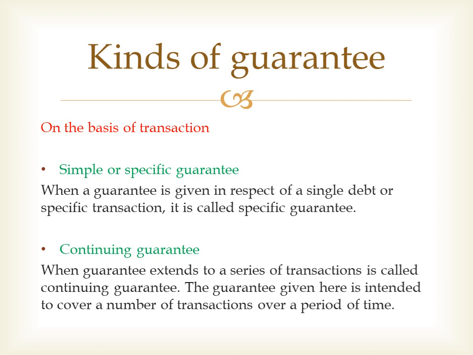This is a contract of continuing guarantee as it extends to any article that may be supplied from time to time to the extent of rupees 5,000. So when a guarantee extends to a series of transactions, it is called a continuing guarantee, and when a guarantee is given in respect of a single transaction or single debt or specific transaction, it's called a specific guarantee.